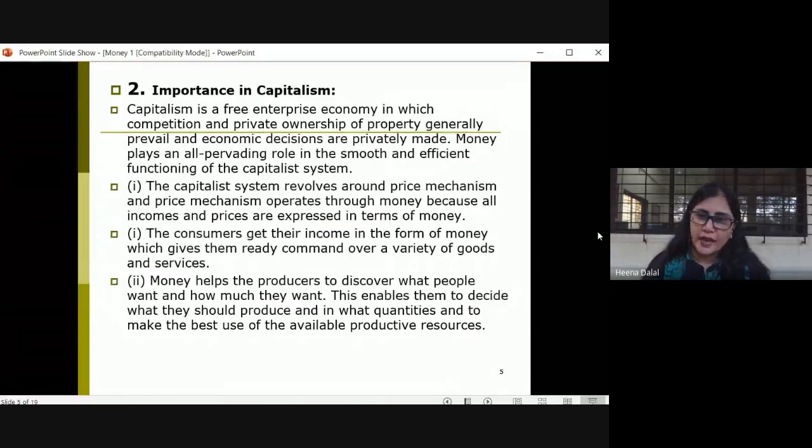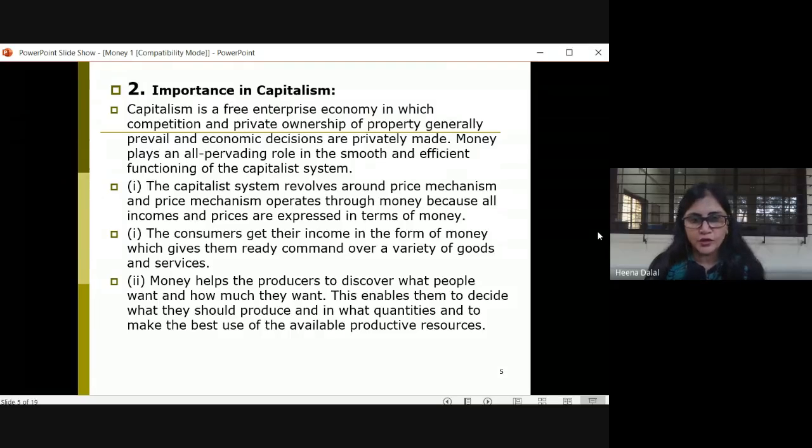In a capitalist economy, usually the system moves around a price mechanism. Now, what is this price mechanism? Price mechanism totally operates through money, means it is totally functioning with the help of money. All the incomes, all the goods, the prices are all expressed in terms of money.